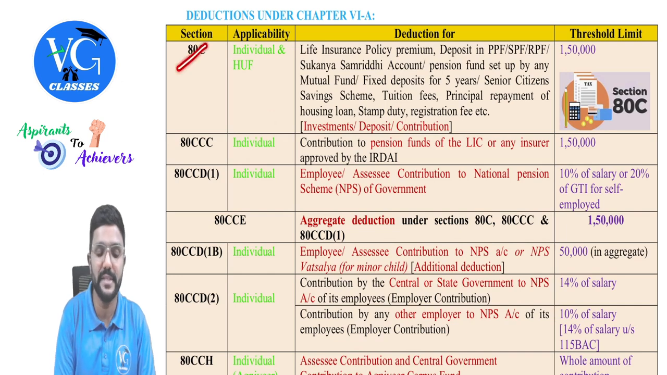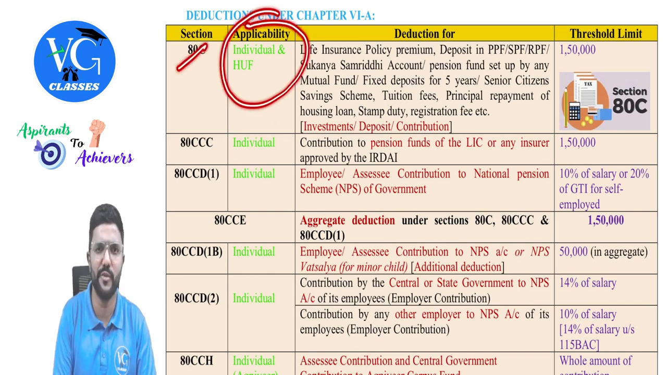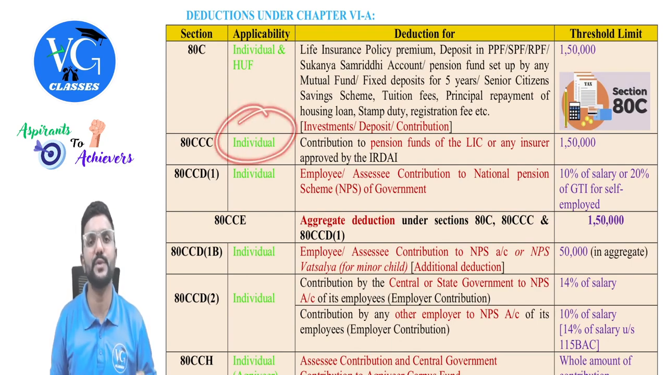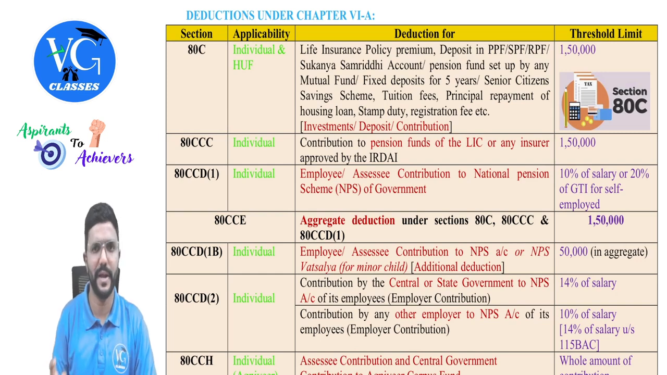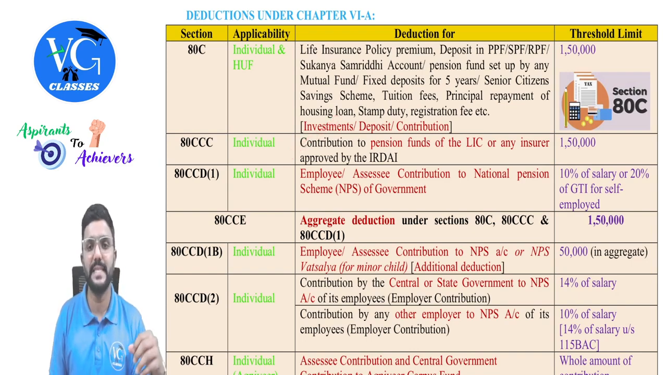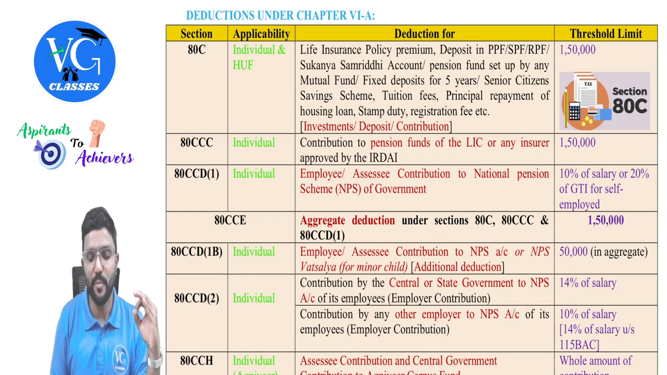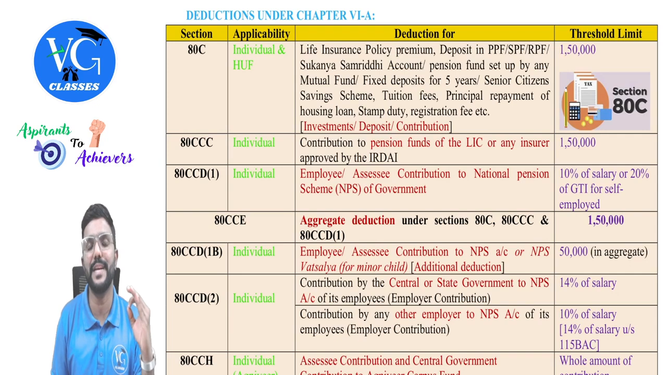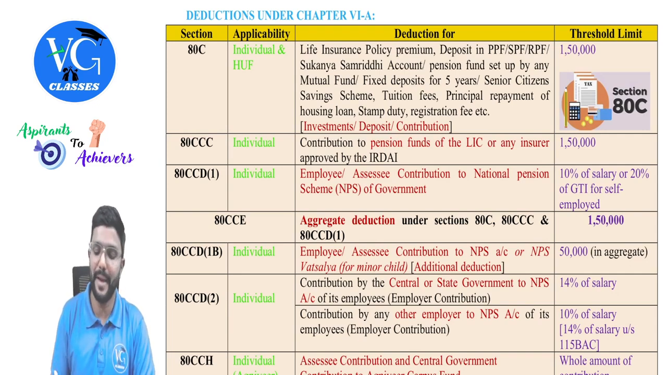Then coming to section 80CCC, again available only for individuals. Please be careful. 80C was available for individual as well as HUF, whether resident or non-resident, whereas 80CCC is only for individuals, again resident or non-resident. For what? Contribution to a pension fund of LIC or any insurer approved by IRDAI, that is the Insurance Regulatory and Development Authority of India, guys. Maximum 1,50,000.